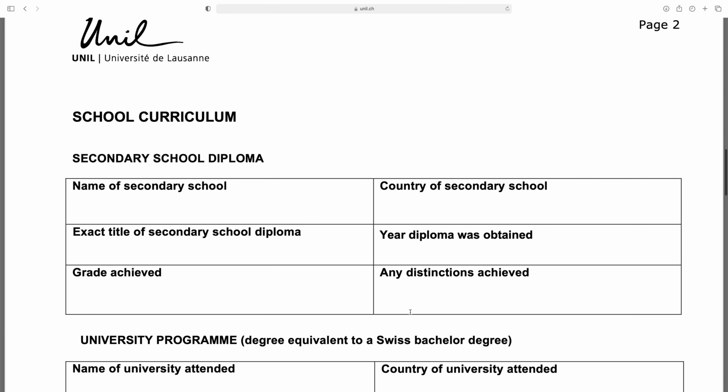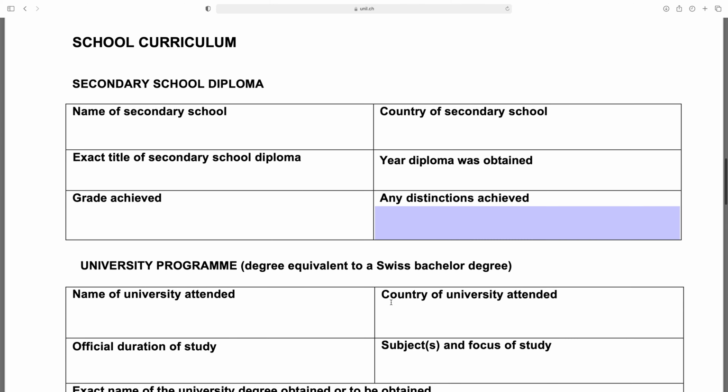Next is school curriculum. So first you have to give the information of your secondary school diploma. So name of secondary school right here, country of secondary school, exact title of secondary school diploma, and year diploma was obtained, in which year you obtained the degree of your secondary school diploma, and which grade you achieved, any distinctions achieved, yes or no.